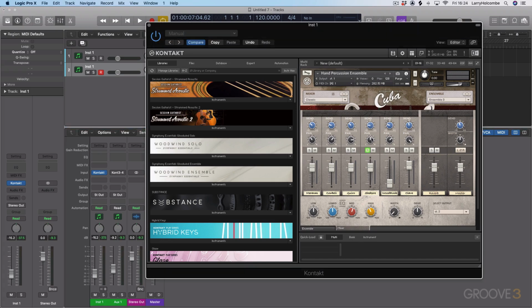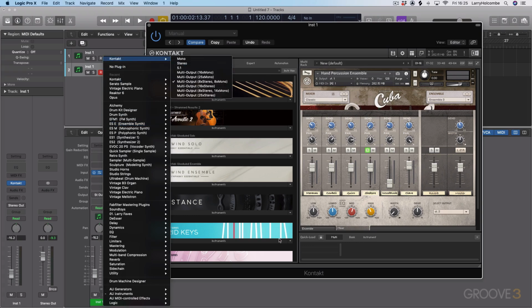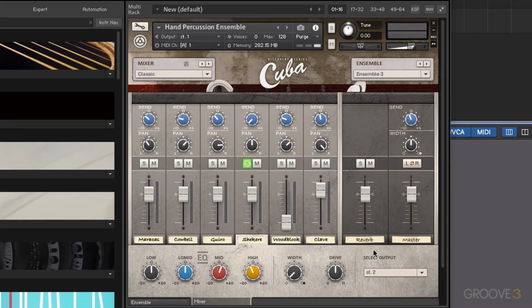Now I think that because we have the send switched on, we're getting some sound going through the master, because the reverb is routing through the main master output. But you can see now that this sound is routing through a separate channel in Logic. So if we wanted to mix these sounds separately within Logic, we can do that by using the multi-output functionality of Logic alongside the select output option when we click on each individual sound. Okay, so let's take this off solo. And let's actually just route this back to the master output.